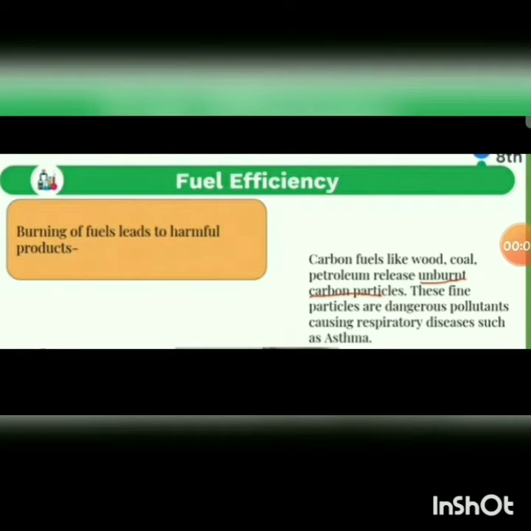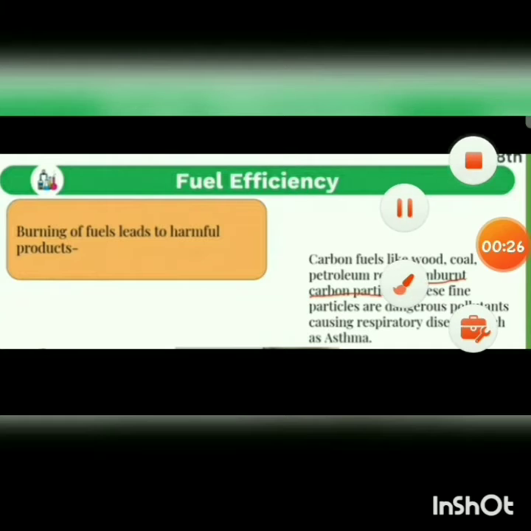Burning of fuels leads to harmful products. Carbon fuels like wood, coal and petroleum release unburned carbon particles. These fine particles are dangerous pollutants causing respiratory diseases such as asthma. So these carbon fuels like wood and coal release unburned carbon particles, which are dangerous pollutants causing different types of respiratory diseases.